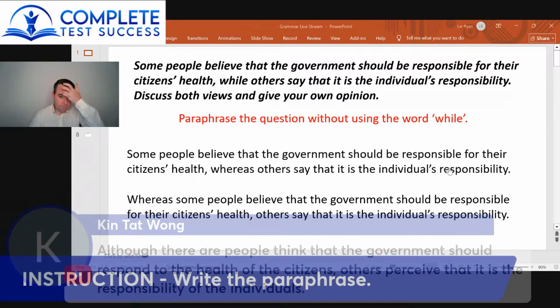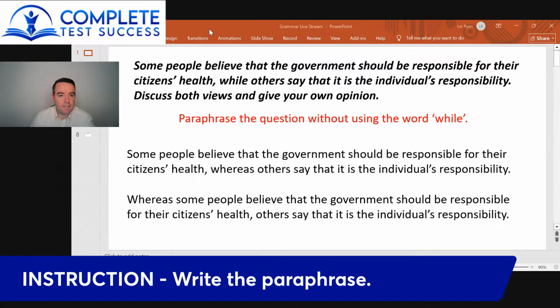Okay, so Wang has another one with although, so that's another good way to change this. So give me a moment just to grab Wang's sentence and then we'll look at that.